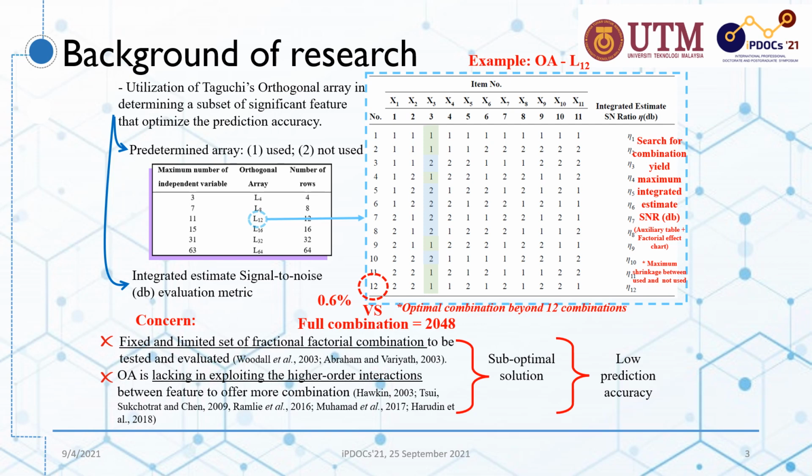However, there are concerns highlighted by past researchers where the orthogonal array offers a fixed and limited set of fractional factorial combinations to be accessed, and orthogonal array is lacking of exploiting the higher order interactions between variables to offer more combinations, thus resulted in suboptimality of T method prediction accuracy. Therefore, this research aims to find a better variable selection approach that will further enhance the prediction accuracy.